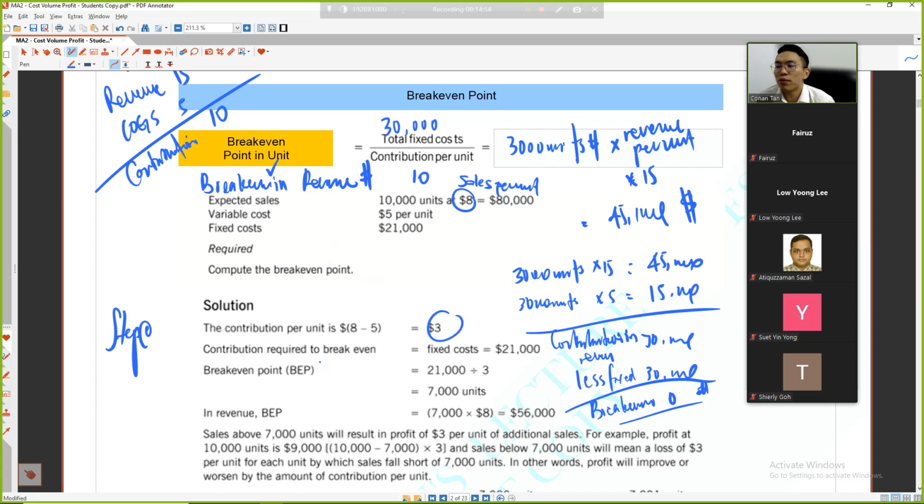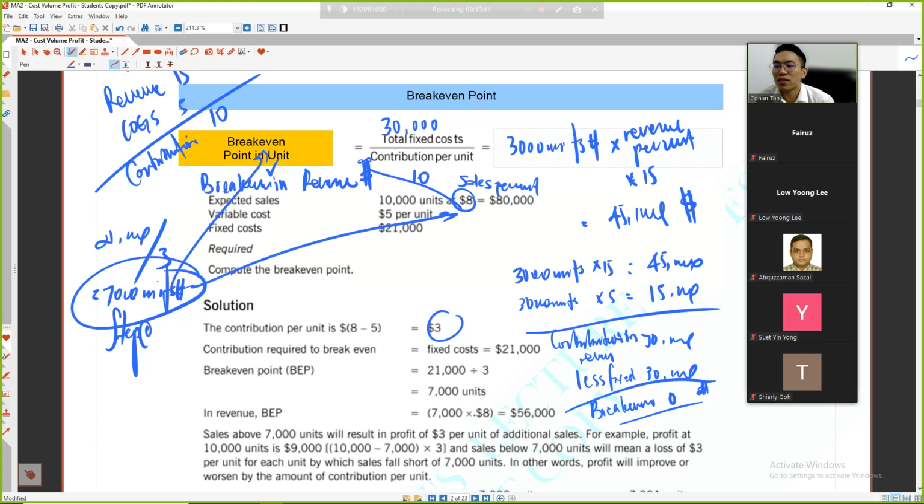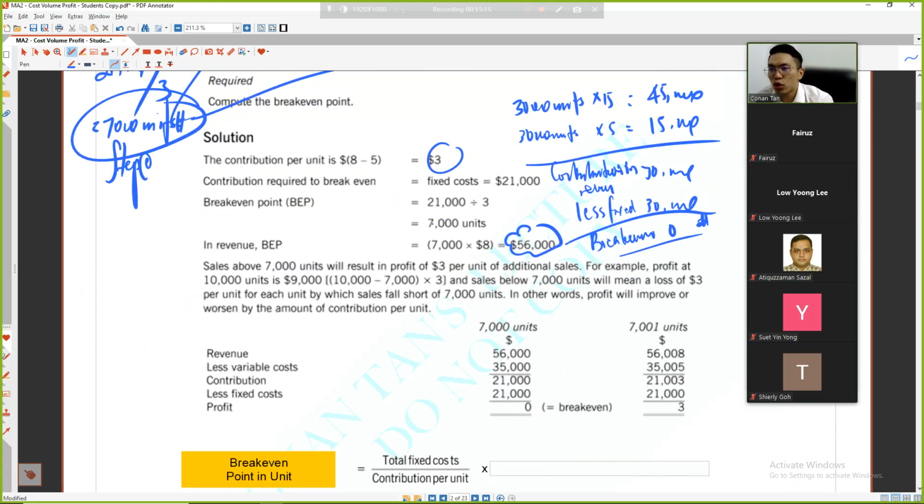Contribution required to break even means fixed cost 21,000 divided by how much I earn per unit, which is 3. So I need to sell 7,000 units. This 7,000 is in units. If I want revenue, of course I times with 8, which is 56,000. So you can know it in units and you can know it in revenue. It depends on what you want.